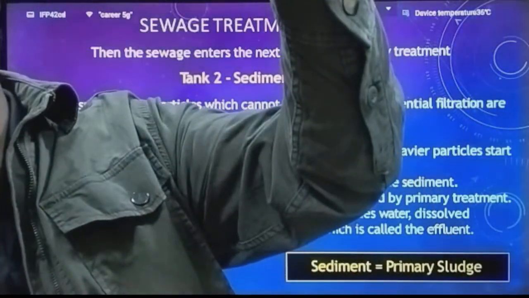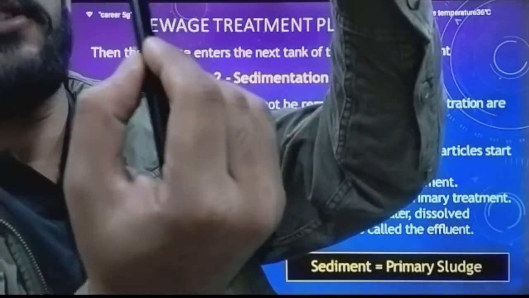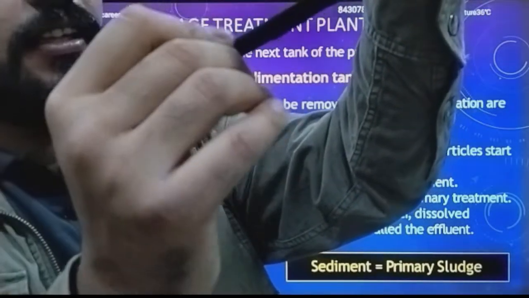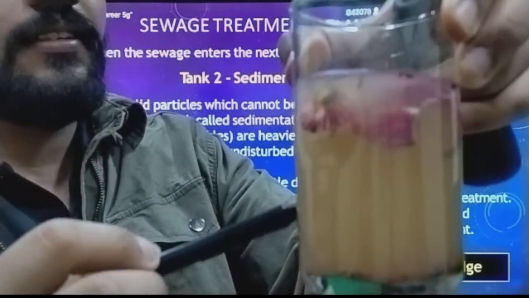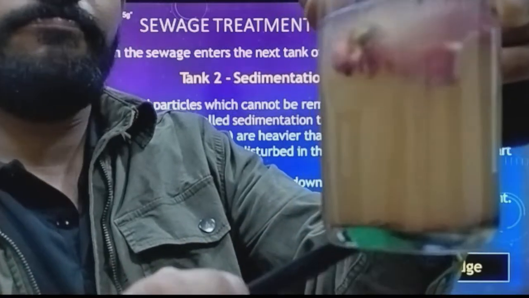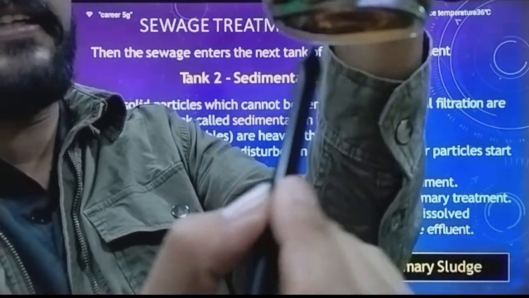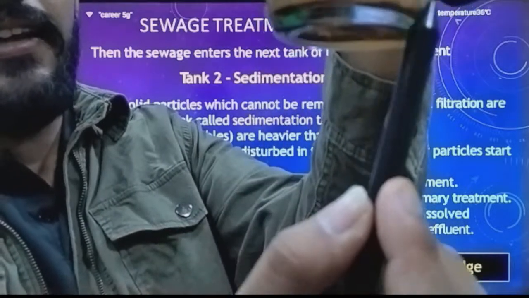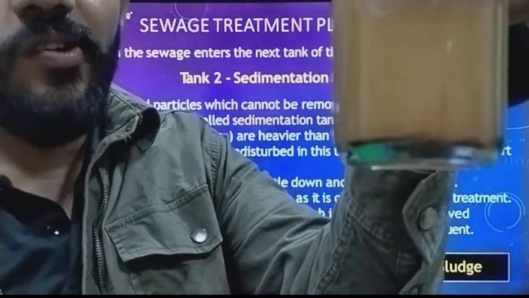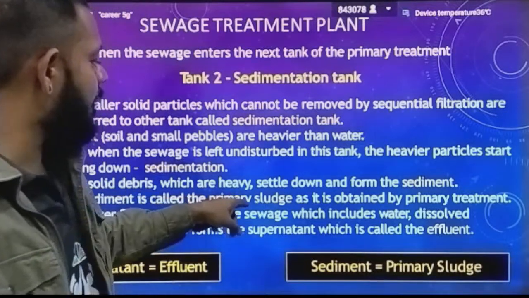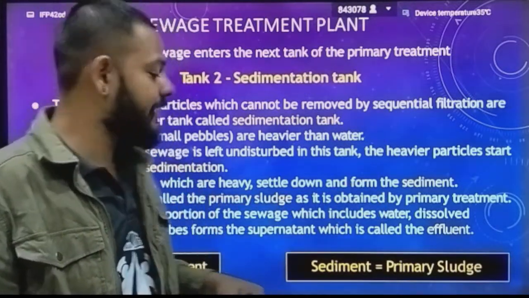Okay, now the things which are present in the base of this glass, you can see here, the things present in the base of this glass are your sediment. So the sediment is called primary sludge as it is obtained by primary treatment.